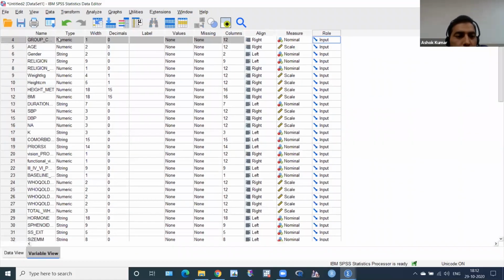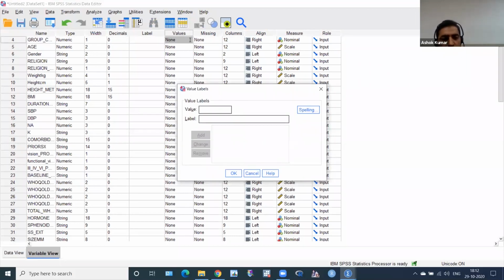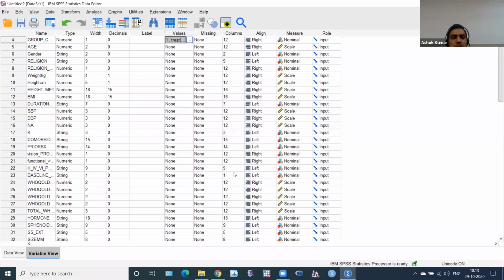Then please go to value label, click here on none, and then in this value label dialog box, click on value and label: 1 for treat, treatment. Click on the add button. This comes here in this box. Then 2, I have given 1 and 2, then control. Then click add, and then click OK. Here, then I have given.